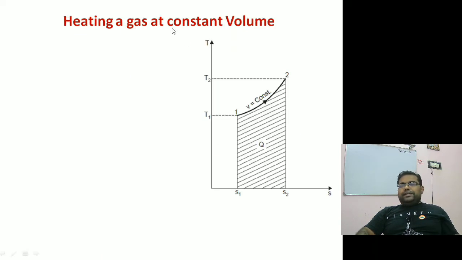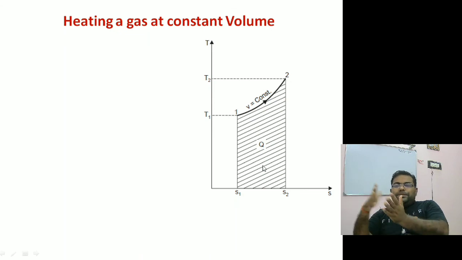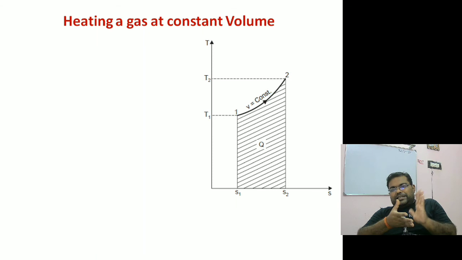So heating a gas at constant volume. This constant volume process can be represented on a T-S diagram in such a way that this is the constant volume process where temperature is increasing from T1 to T2. The area under the curve on the T-S diagram represents the heat transfer. So this is the heat transfer involved. It's a constant volume process, that means V2 and V1 are both the same. So I will get a very simple expression, that is Cv ln of T2 by T1.